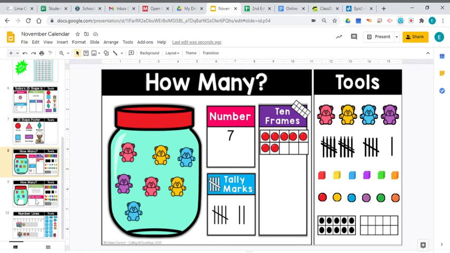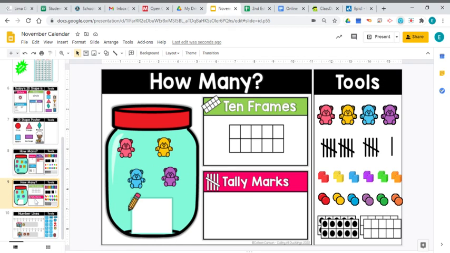All right, let's do a little review. I put some bears in the jar. Can you count them for me and tell me how many bears you see? Did you say that there were 4 bears in that jar? Because if you did, you are absolutely right. There are 4 bears in that jar.